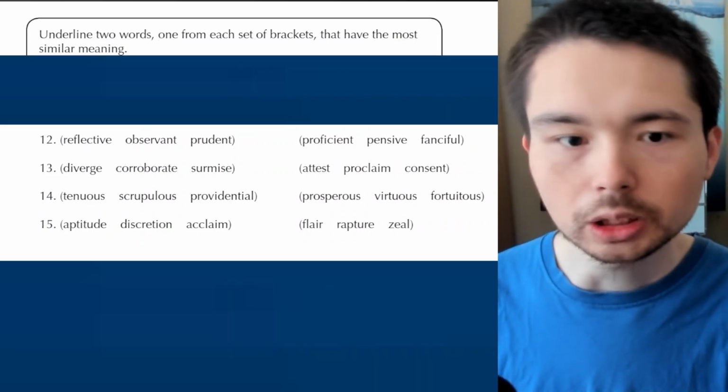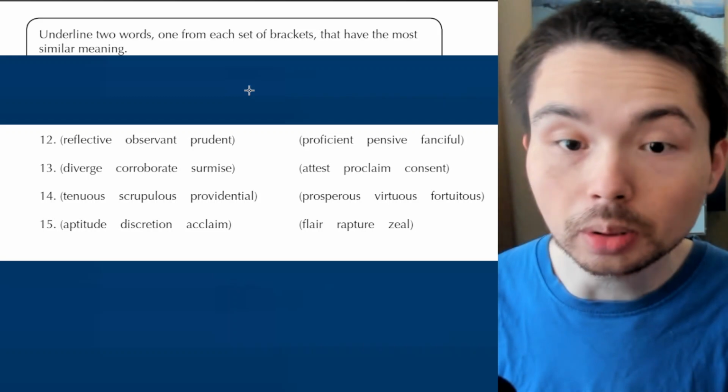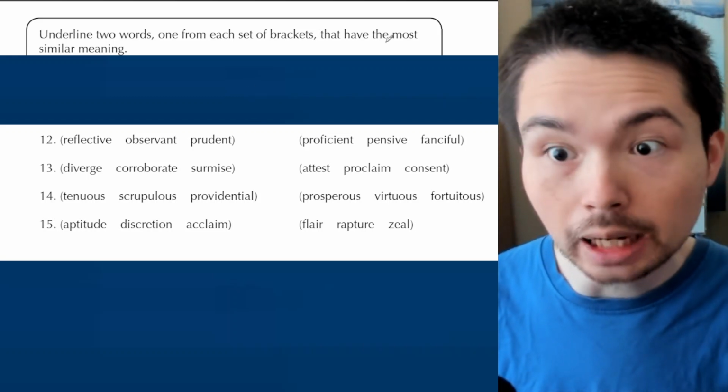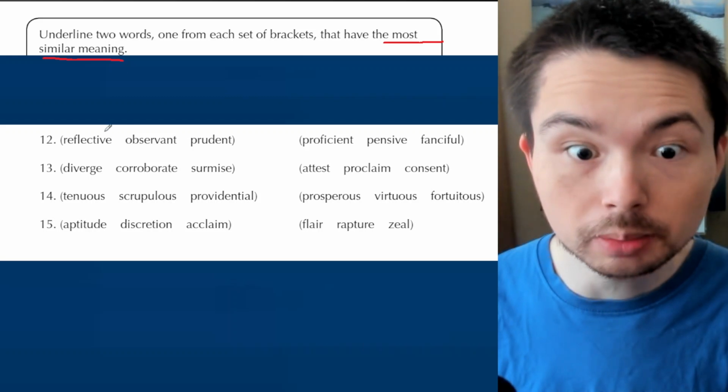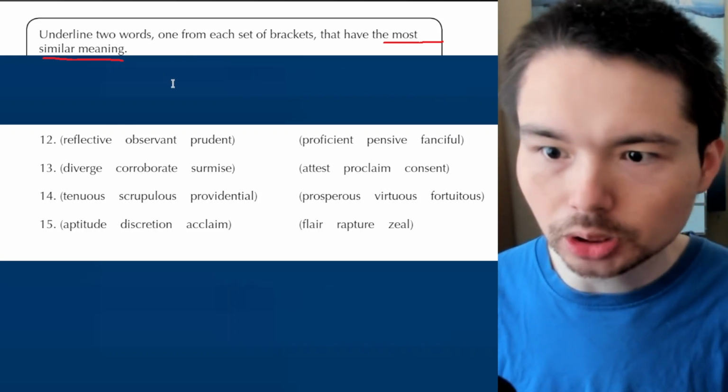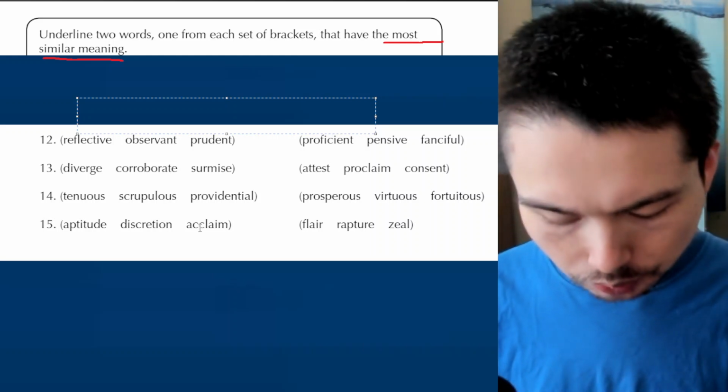Let's continue with question 12. As you can see, I've just put a blue box there because we've just completed 11. So same kind of question throughout all of these types of questions. Similar meaning. Here we go. So same technique, we put 1, 2, 3 and then we match it up. So here, let's go with the first bracket.